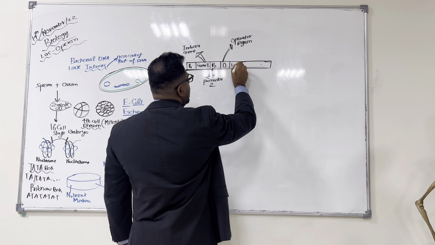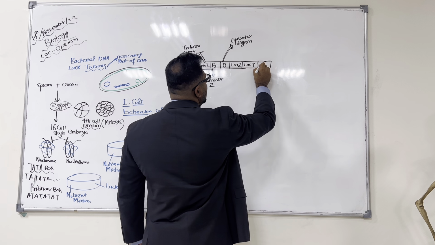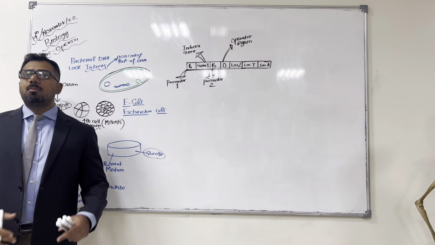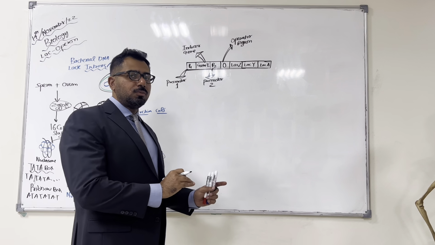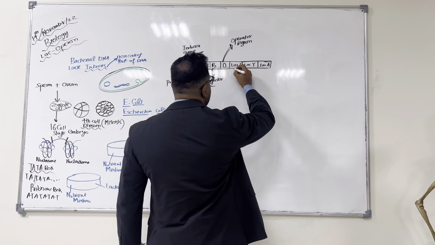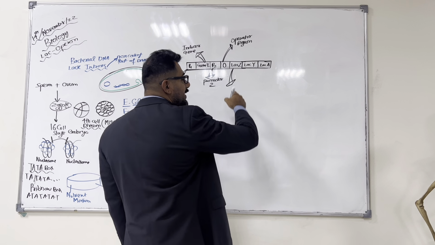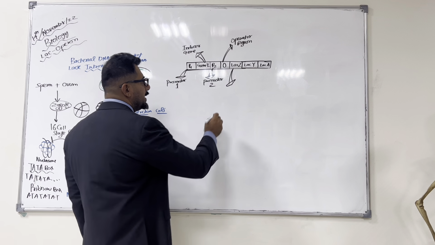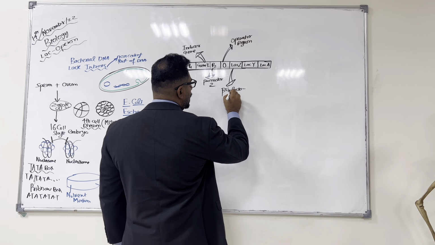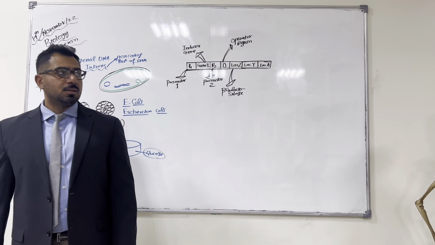This is called Lac Z, then Lac Y, and then Lac A. Why Lac? From lactose. The Lac word is representing lactose. Now please pay attention. The Lac Z gene produces an enzyme, beta galactosidase enzyme, right?